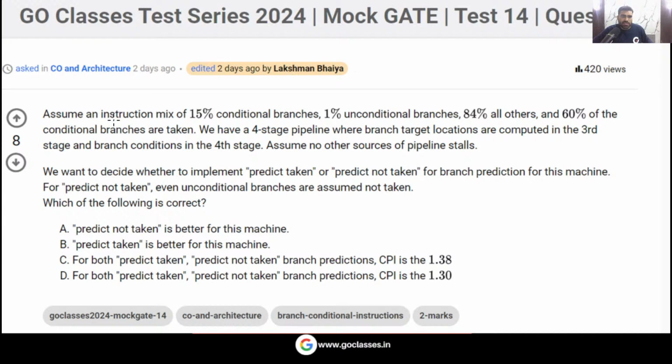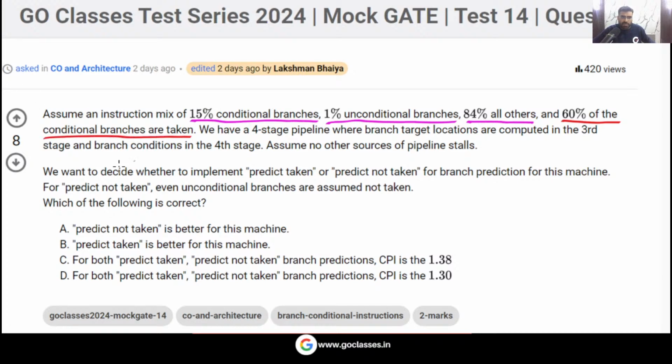The question says: assume an instruction mix of 15% conditional branch instructions, 1% unconditional branch instructions, and 84% other instructions. 60% of conditional branches are taken.